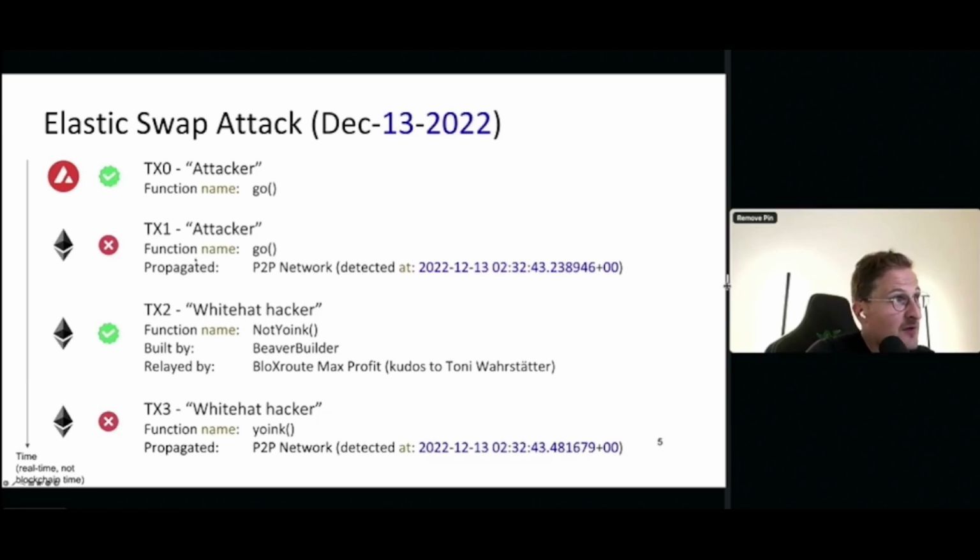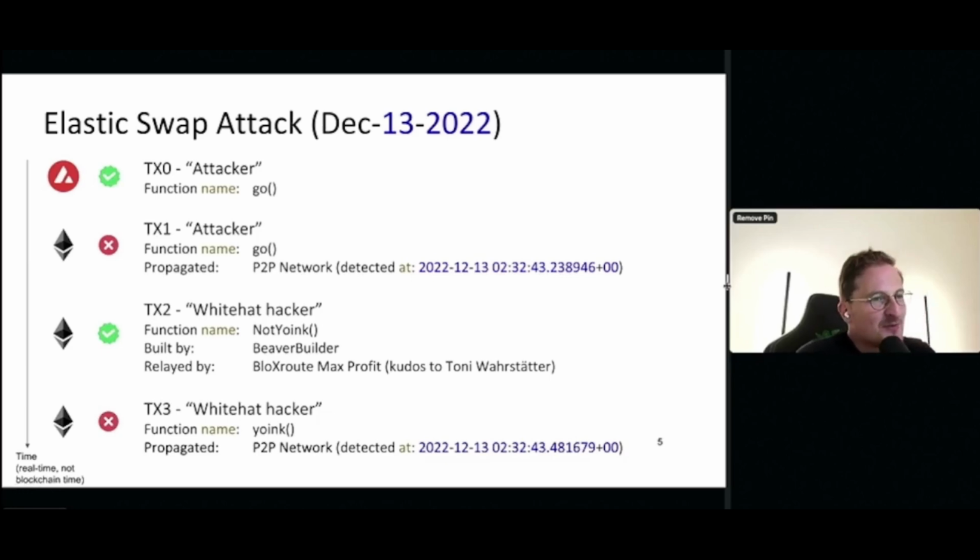So there was one attack that was executed on the Avalanche blockchain, as you can see here on the top right with the red logo. And this time axis indicates real time. So it's actually not the blockchain time, right? Blockchain time would be the order of transactions once they're mined. Here, what I'm trying to convey is really just the real time: at what point in time did we observe certain transactions, right? This is just to help you understand the evidence I provide here.